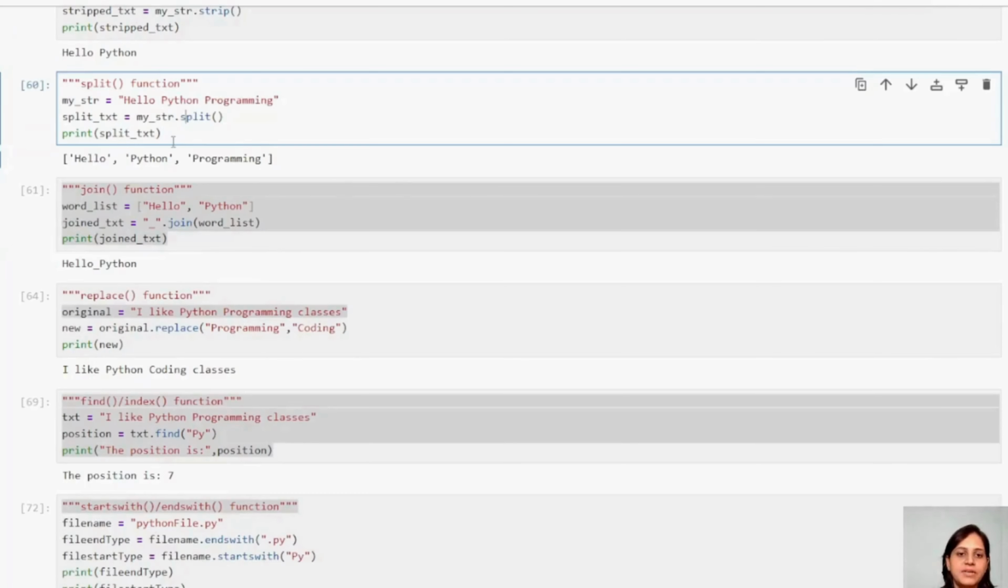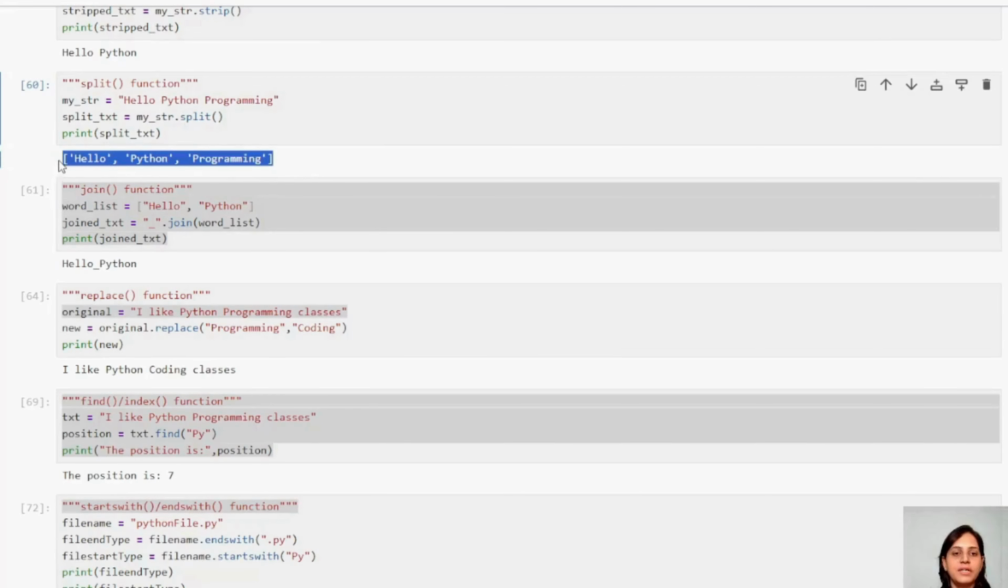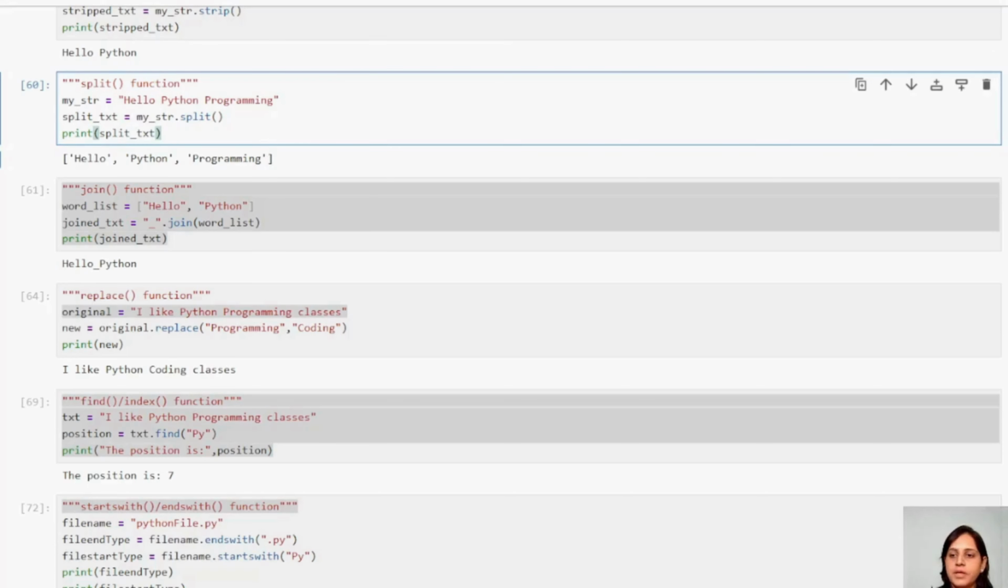Split, guys. What is split going to do? You have a lengthy statement and you want to know how many elements are there in it. You can split it by using the split function. You can see here I have 3 elements: hello, Python and programming. It split and gave me three different outputs, right?